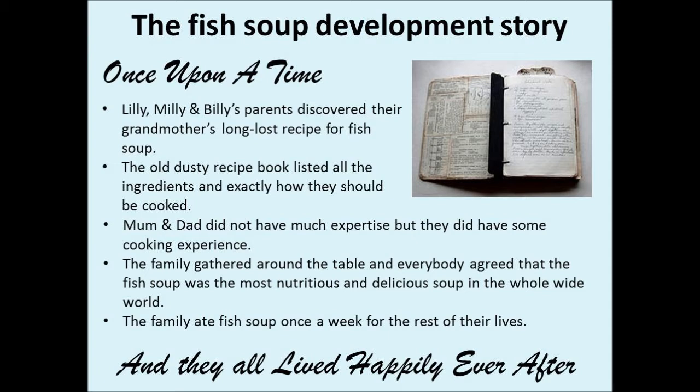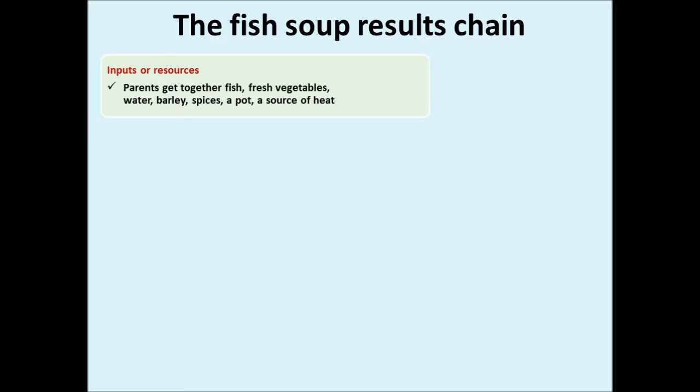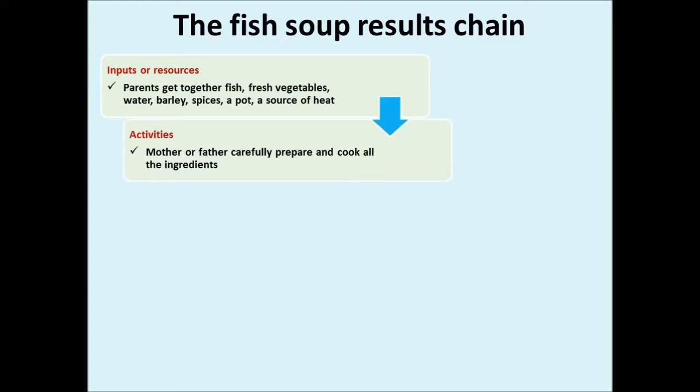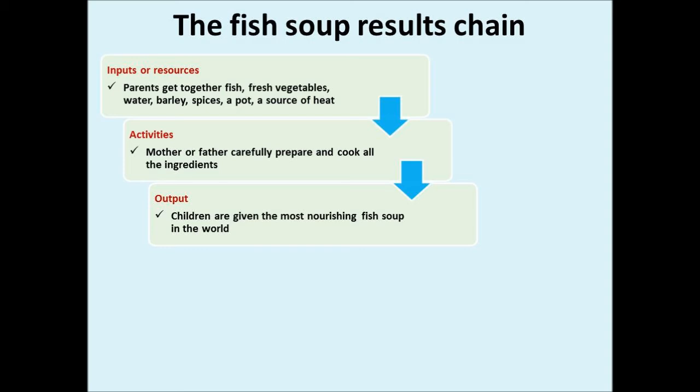Using the language of project management, the fish soup development story can be conceived of as a results chain or logical series of cause and effect from inputs to impact. In terms of inputs or resources, the parents get together fish, fresh vegetables, water, barley, spices, a pot, and source of heat. In terms of activities, mother or father carefully prepare and cook all the ingredients. The output is that the children are given the most nourishing fish soup in the world.